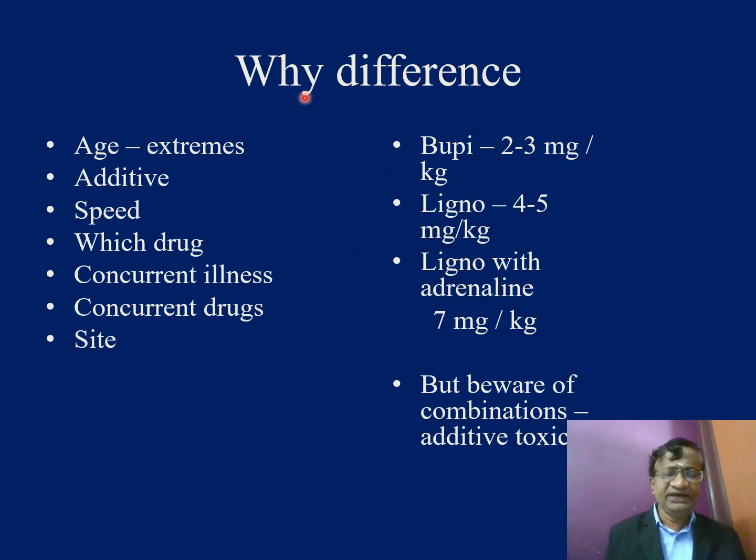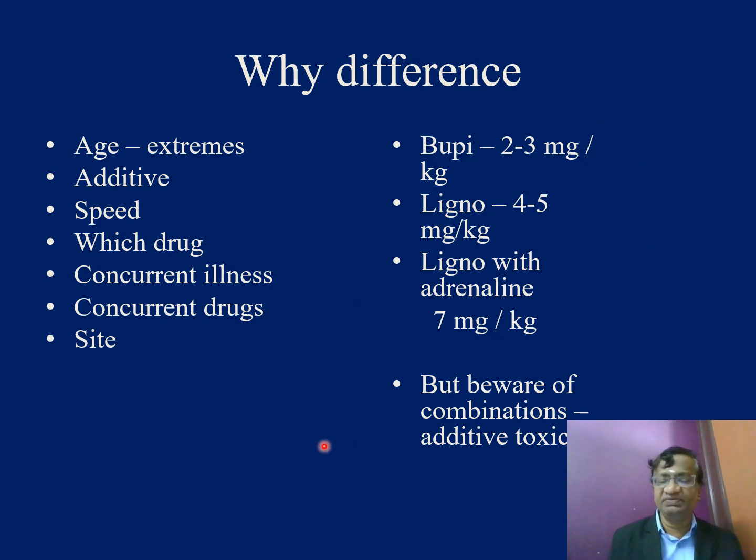Yes, I have already told age and extremes, additives, the speed at which you have injected, what drug you are using, concurrent illness like ischemia, liver disease, renal disease, what concurrent drugs you are using, where you are using it: IVRA, intercostal or paracervical, tumescent are more towards toxicity, while caudal and brachial plexus are less so.